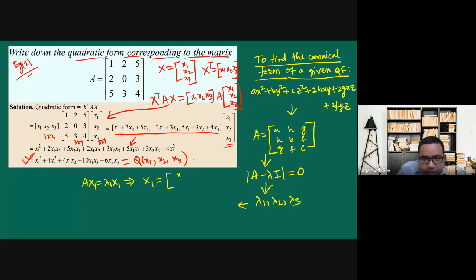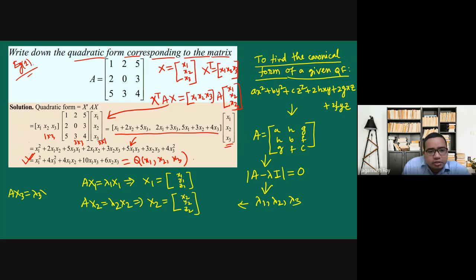This is x1, y1, z1. Similarly, from A x2 equals lambda 2 x2, we will get x2 as another eigenvector. And from A x3 equals lambda 3 x3, we will get an eigenvector as this one.